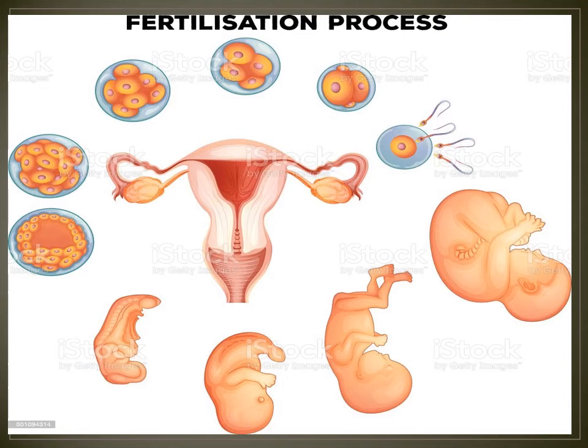This is around 2 months of development. It takes around 9 months for the fetus to develop into the baby. After birth, slowly the baby will grow to become an adult.